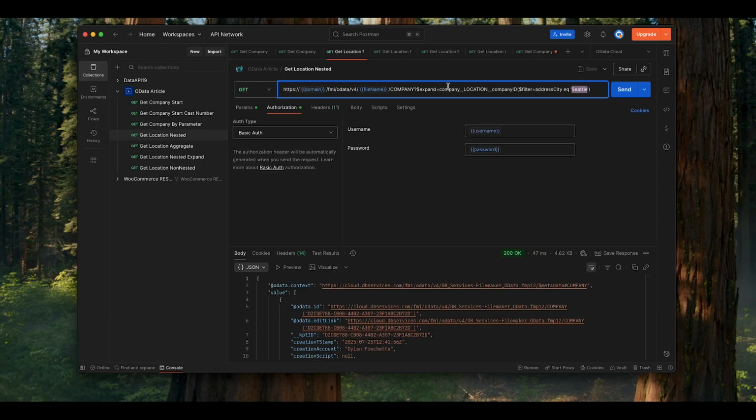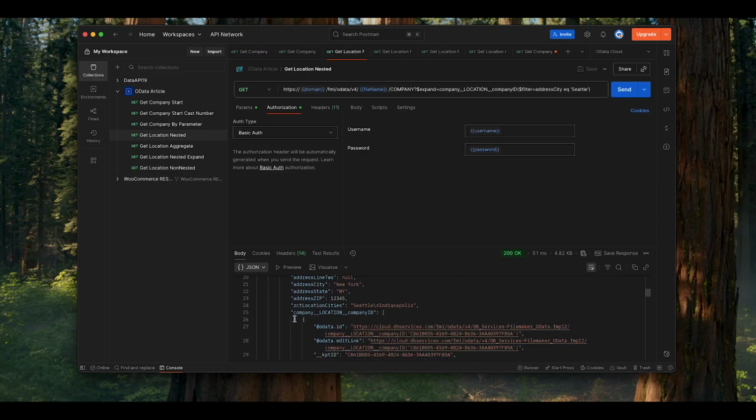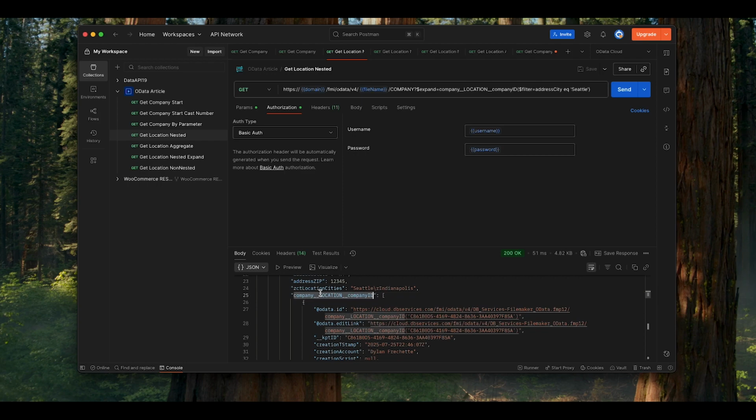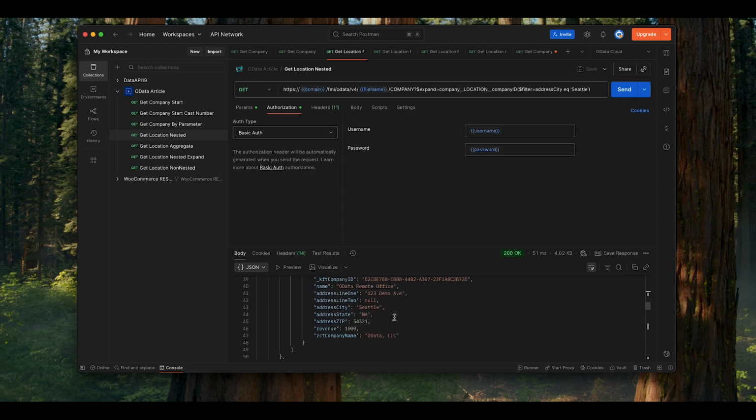We do that with our child table occurrence, and inside that child table occurrence, we wrap in our quotes here the filter statement that we want to make. So we'll go ahead and send, and this will return us our company data, as well as the related location data that matches, being the entirety of the table here.